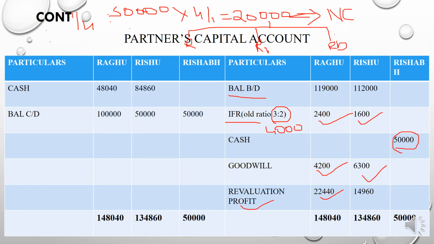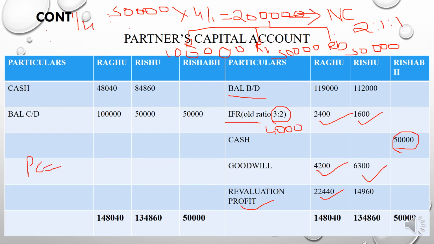Next, we need to allocate this 2 lakh to Regu, Rishu and Rishabh. We allocate this 2 lakh in their new profit sharing ratio, that is 2:1:1. And you will get 1 lakh for Regu, 50,000 for Rishu, and 50,000 for Rishabh. Then the next step is to calculate the present capital.